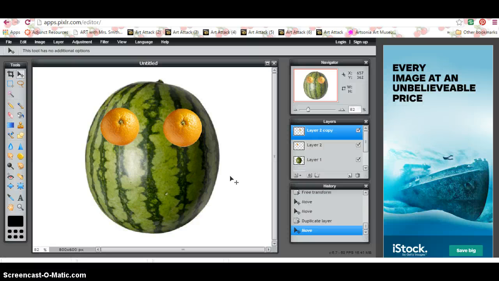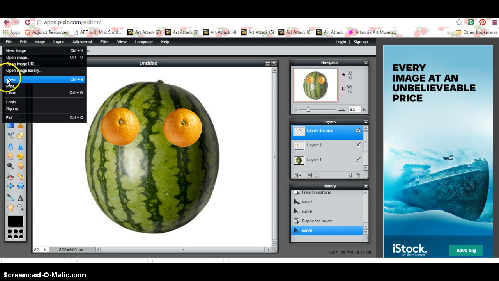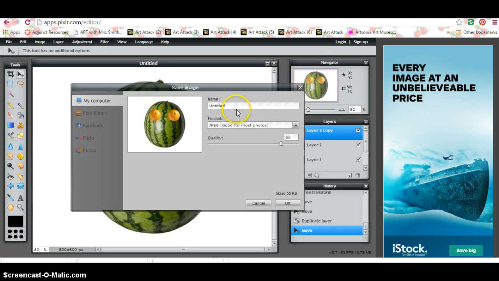I would encourage students to save a lot because Pixlr has a tendency to crash. So what you'll do to save is you go to File, Save. You might want to give it a name here. I always like to up the quality to as high as I can get it. And while you're still working on it, you want to save it as a PXD, which is a layered Pixlr image. What that means is, let's say you're working in the computer lab and you need to save it and you're not done yet. Okay, so you save it.